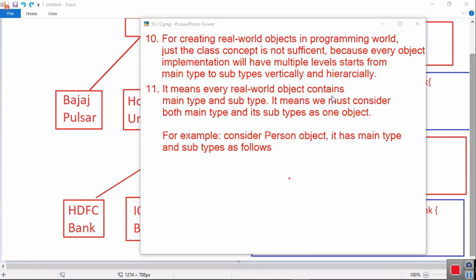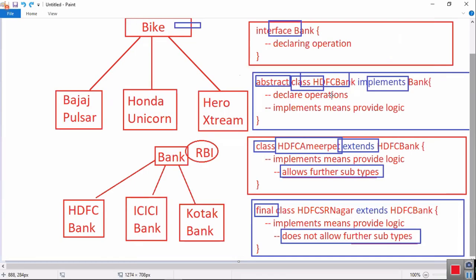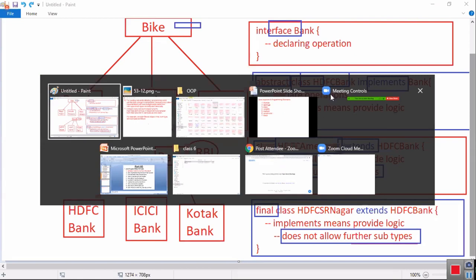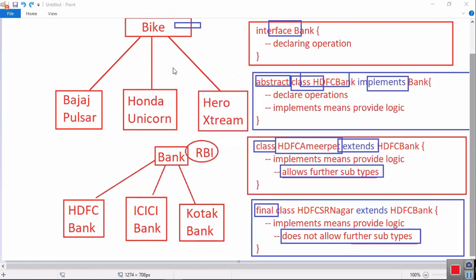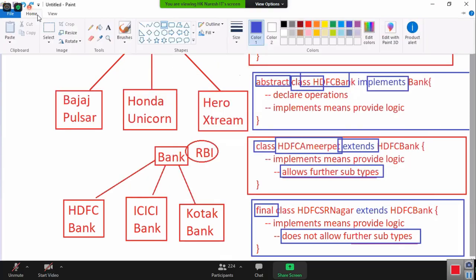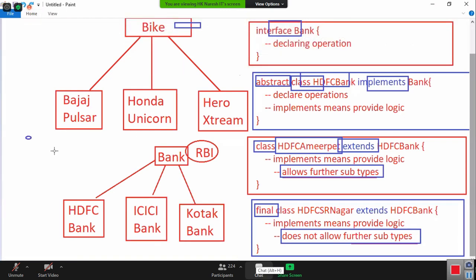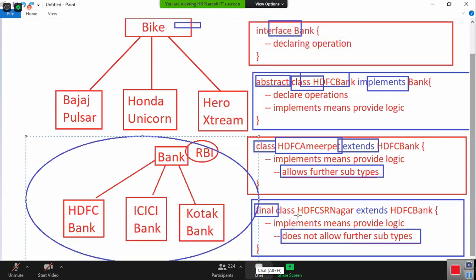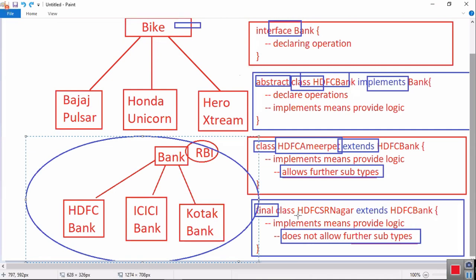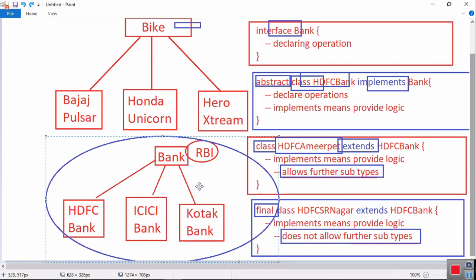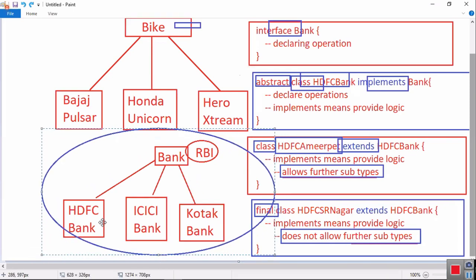Whenever I say bank, will you see only bank? Whenever I say bank object, what is your feeling? Must you consider only the bank as the object? No. This entire diagram, the bank and its subtypes HDFC Bank, ICICI Bank, Kotak Bank, you must consider all of these as a bank object.